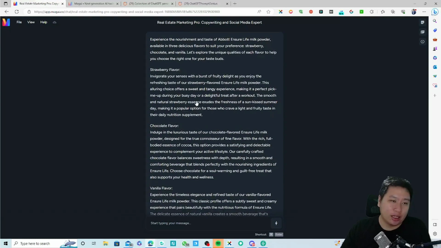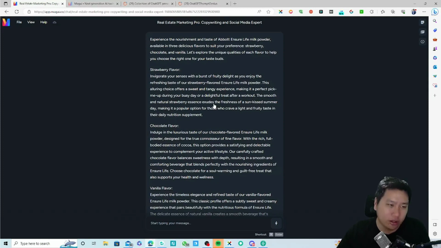So, experience the nourishment and taste of Abbott Ensure Life milk powder, available in 3 delicious flavors to suit your preference: strawberry, chocolate, and vanilla. Let's explore the unique qualities of each flavor to help you choose the right one for your taste buds. Strawberry flavor: invigorate your senses with a burst of fruity delight as you enjoy the refreshing taste of our strawberry flavored Ensure Life milk powder.